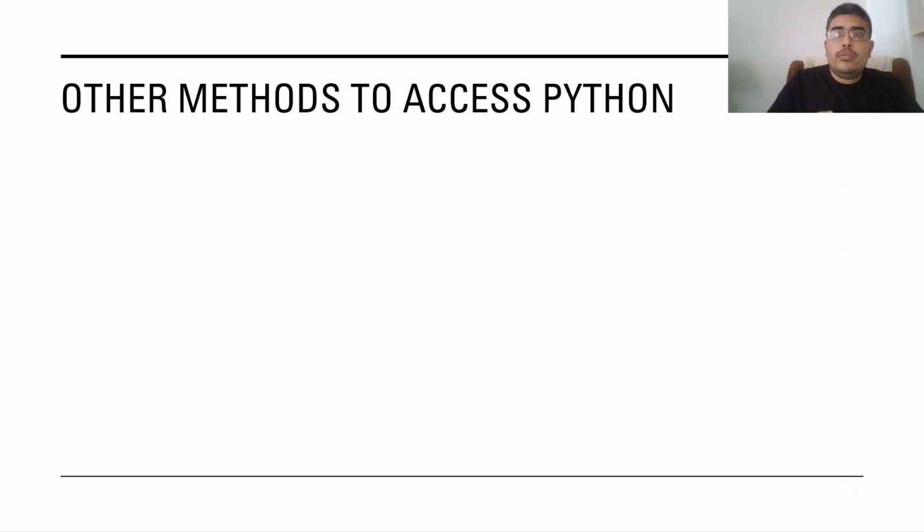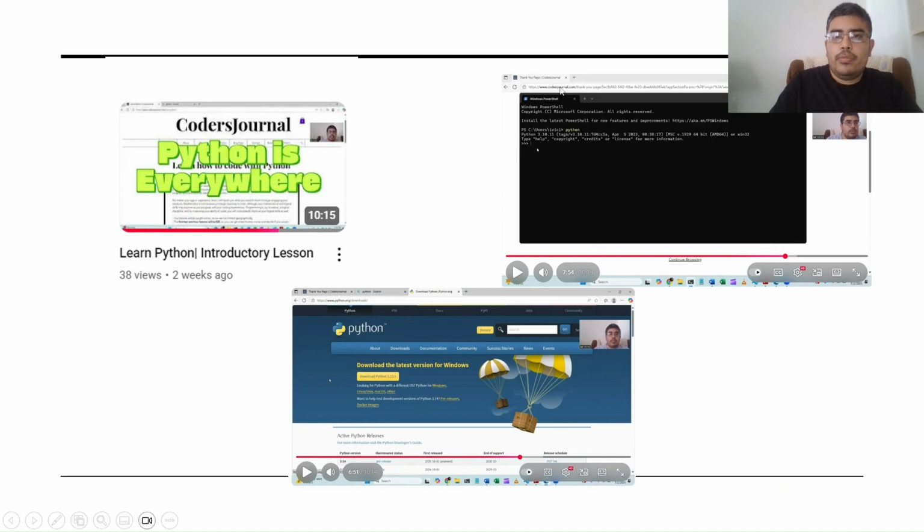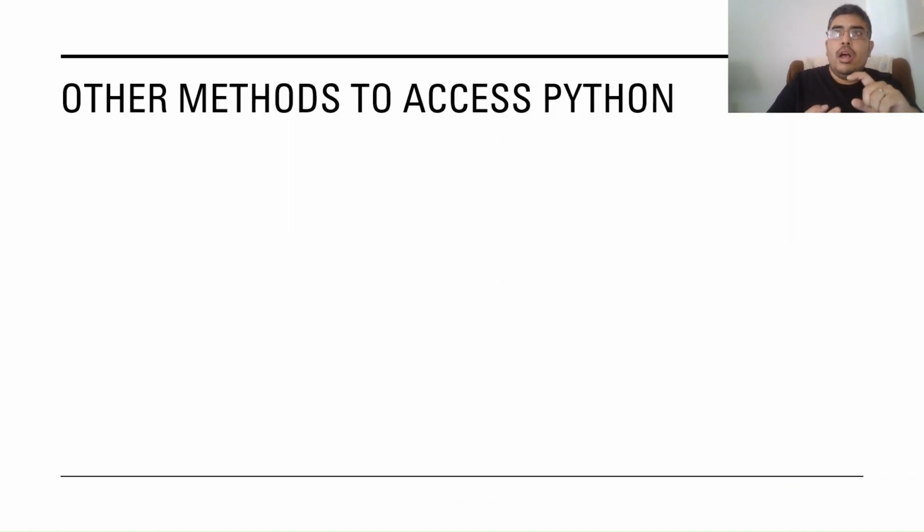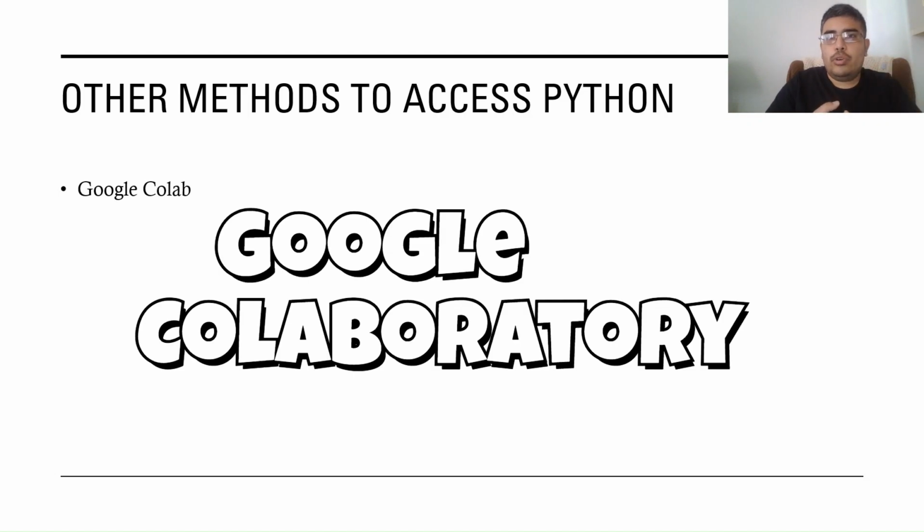We are going to be using other methods to access Python, not just using the terminal. The first one: if you don't have Python installed on your computer even now, or if you don't want to install it at all, you can use Google Colab. Google Collaboratory is what it's called, but it's shortened as Google Colab.